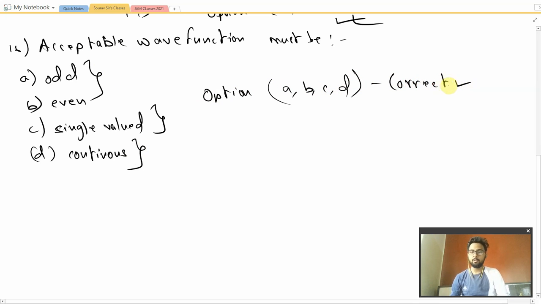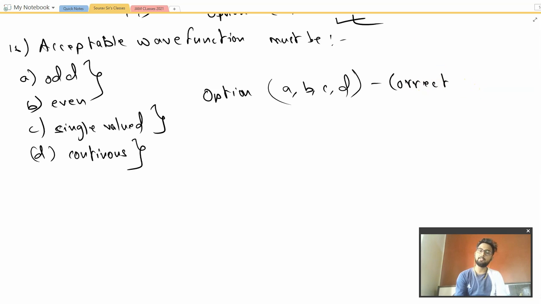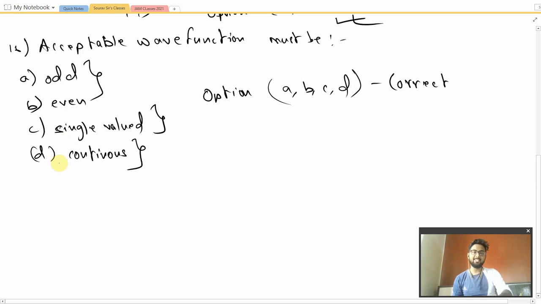Even if you don't know the answer, this question is such that if you hypothetically take all the options, you will get full marks. Many times in competitive exams, your luck is also required to help you get a good rank. This is a proper example.